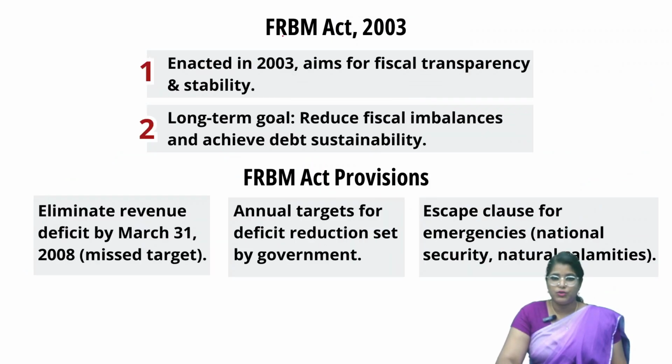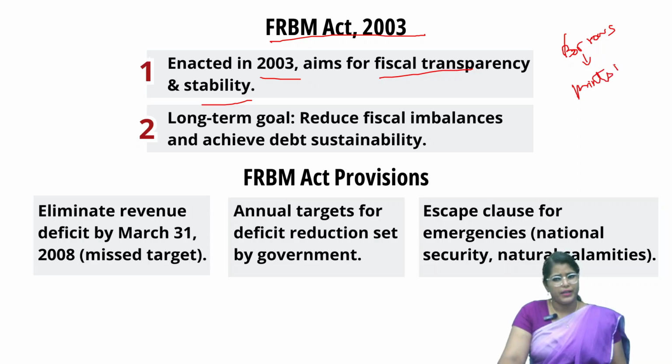Now, when it comes to fiscal deficit, the FRBM Act is a very important act. It was enacted in 2003 and its aim is to improve fiscal transparency and stability. Usually the government borrows a lot of money, and in some cases it even prints money.